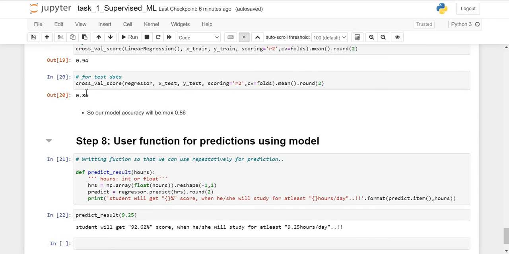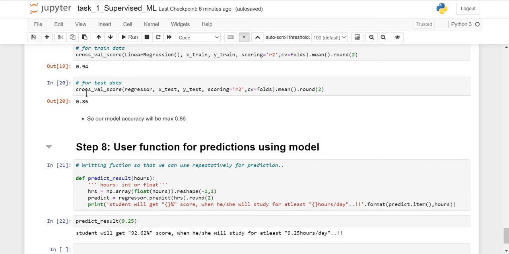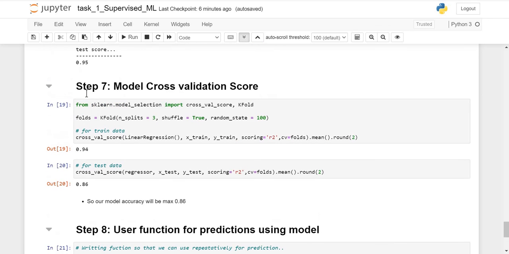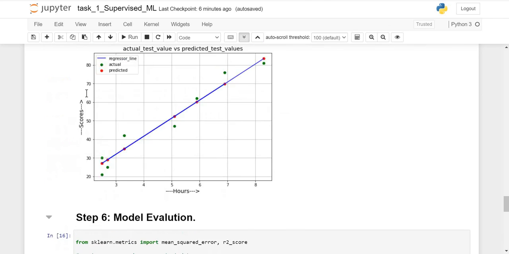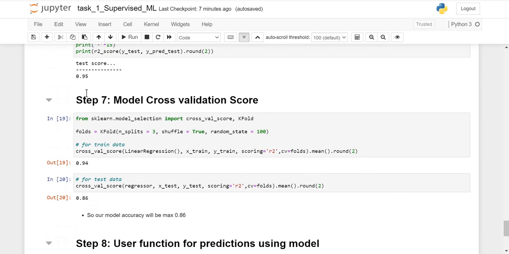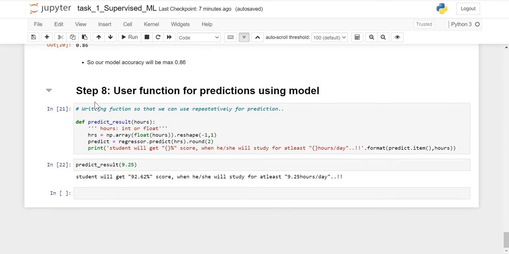The next step is a user function for prediction using our model. Our user doesn't know the stats behind this model or the code behind this model. They just need to put in the value and predict the result. For that, I have written a Python function to predict the result. In this function, we just need to give the input and it will give the output statement.